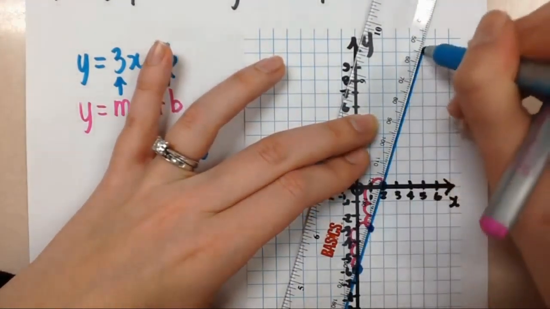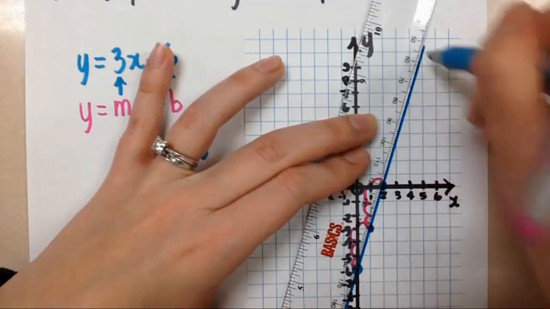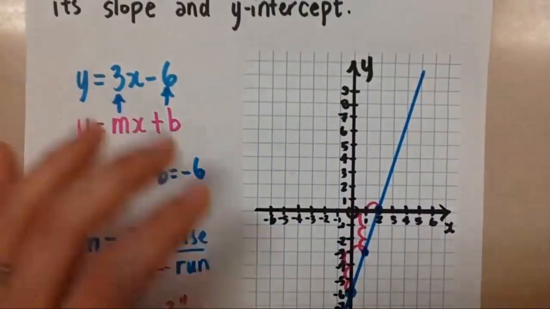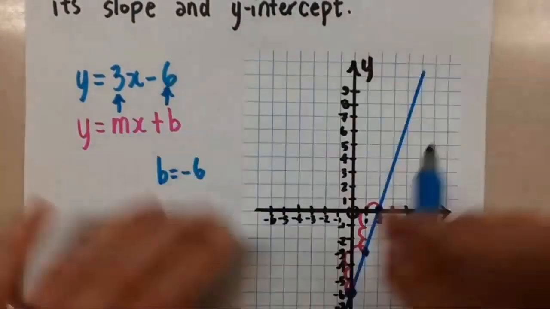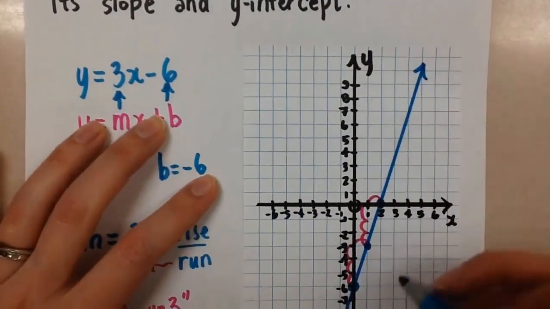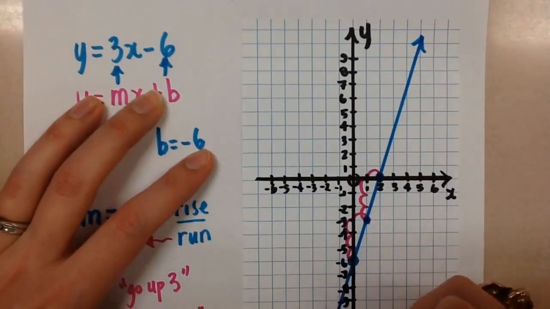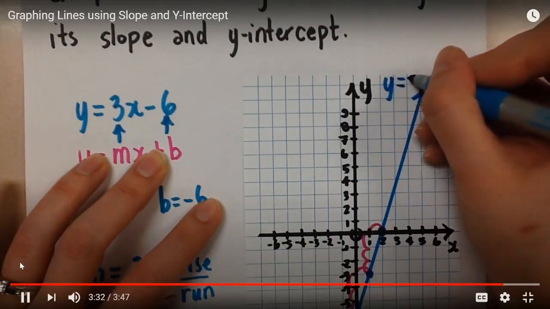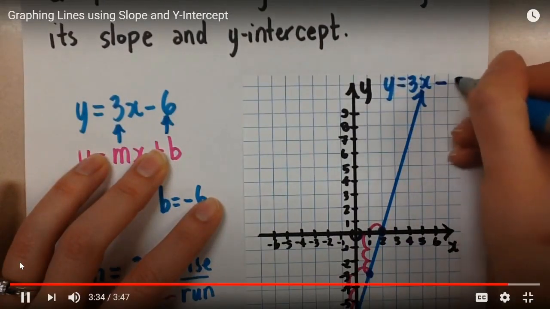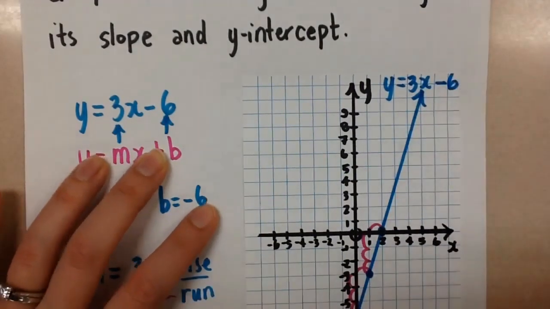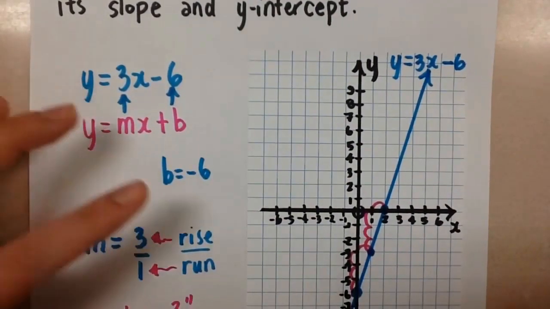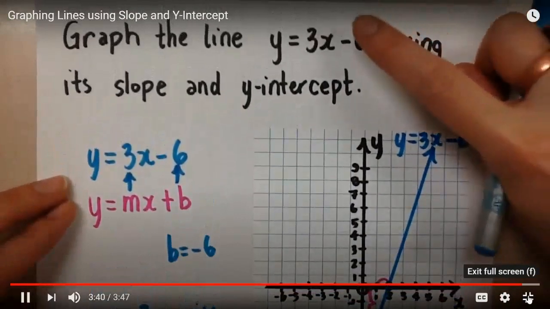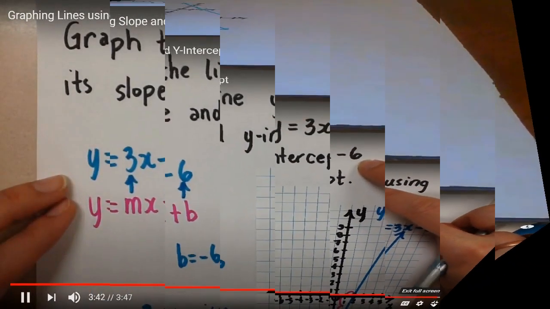Draw your line all the way across the grid, nice and long. We'll put arrows because we know this line continues in both directions. And we'll label this y equals 3x minus 6. And that is the graph for this line given to us in slope y-intercept form.